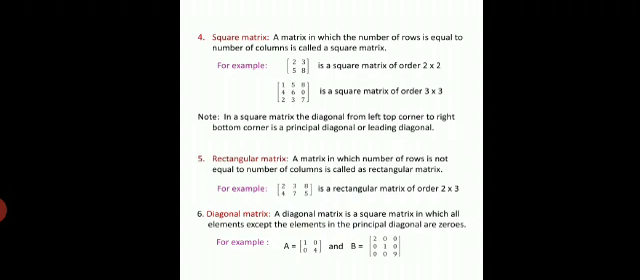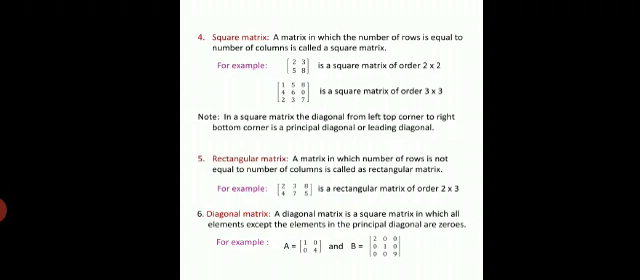Next type is diagonal matrix. A diagonal matrix is a square matrix in which all elements except the elements in the principal diagonal are zeros. See, I repeat because this question they have asked in examination. A diagonal matrix is a square matrix in which all the elements except the elements in the principal diagonal are zeros. See, check the examples.